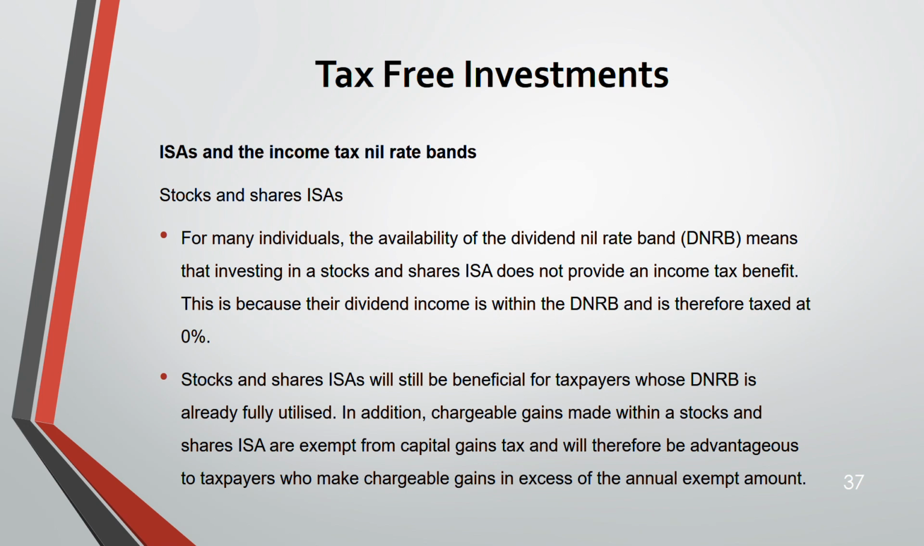Okay. In addition, chargeable gains that are made within the stocks and shares ISA are exempt from capital gains tax. So therefore, it will be advantageous to the taxpayer to make the chargeable gain in excess of the annual exempt amount under ISA, because it will be exempt anyway.